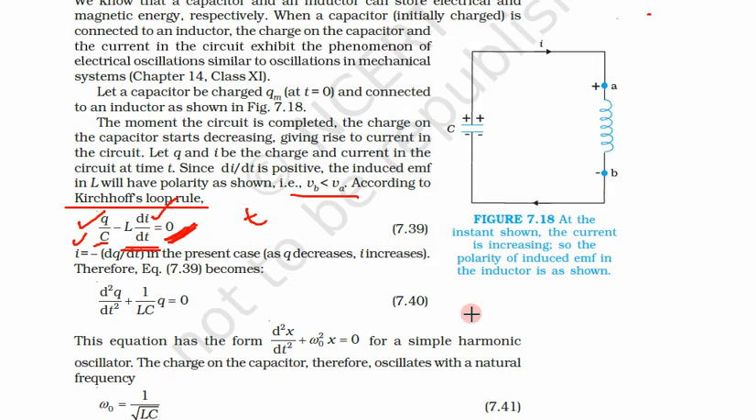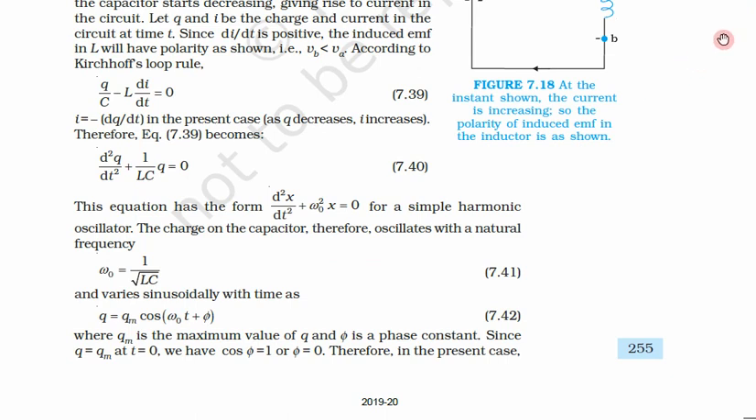Previously we solved three cases, but in those there was an external power source. Here there is no external power source; we are doing electrical oscillations. How are we doing them? We have disturbed the mean position by charging the capacitor. So Q by C minus L di by dt must be equal to 0.